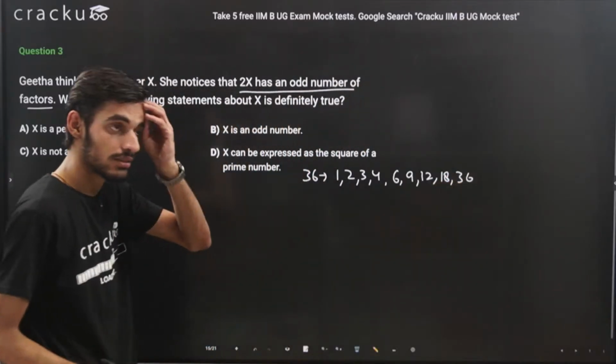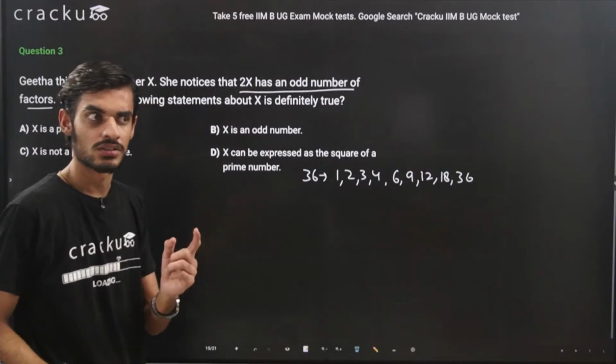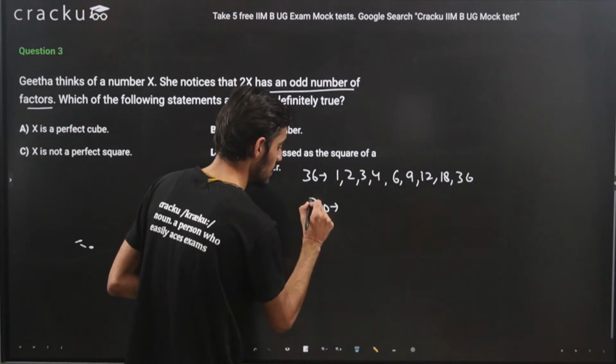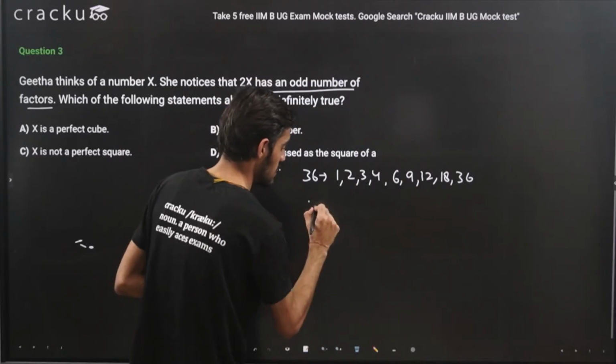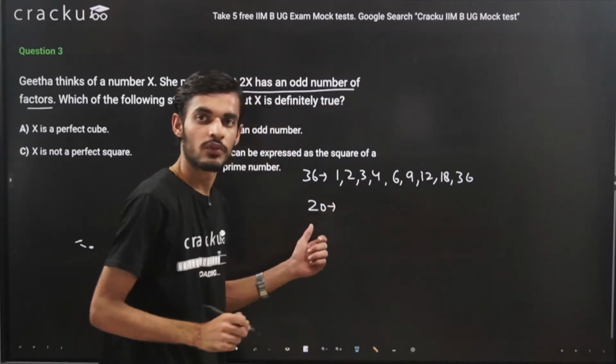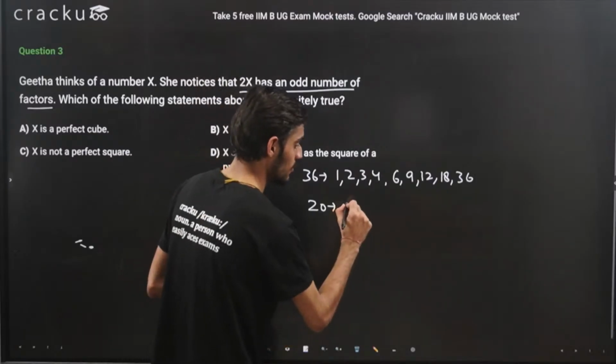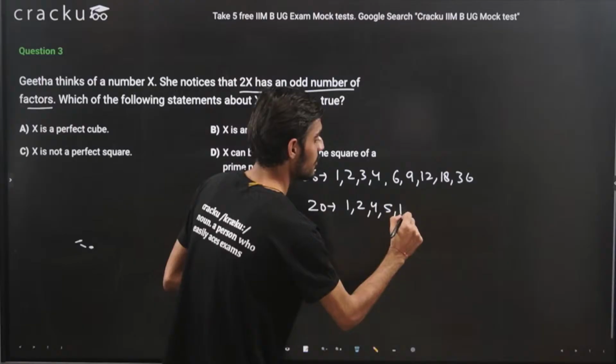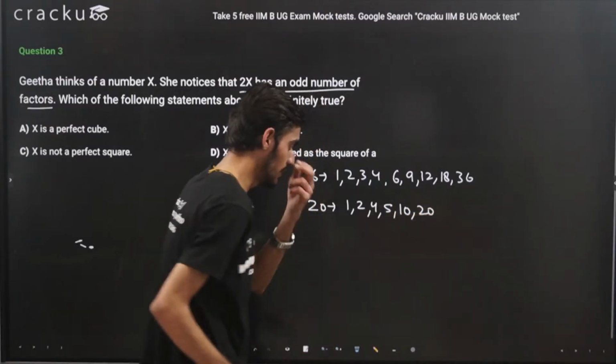And the other number that I took was 20. The factors of 20 will be 1, 2, 4, 5, 10 and 20.